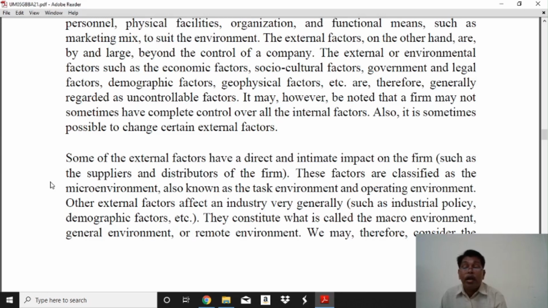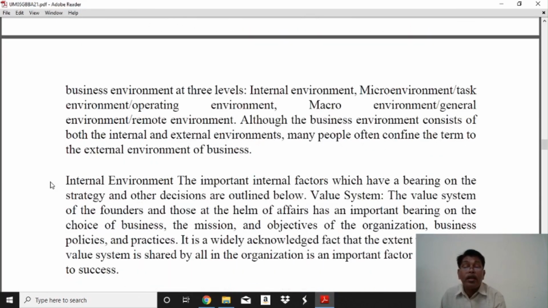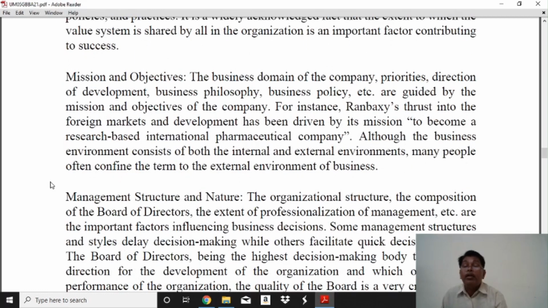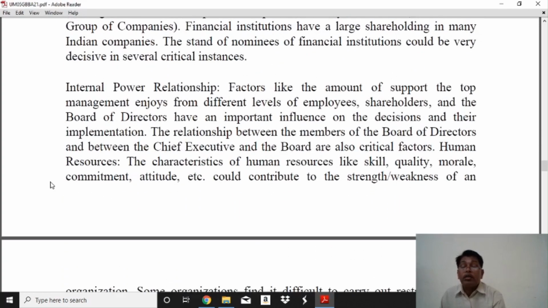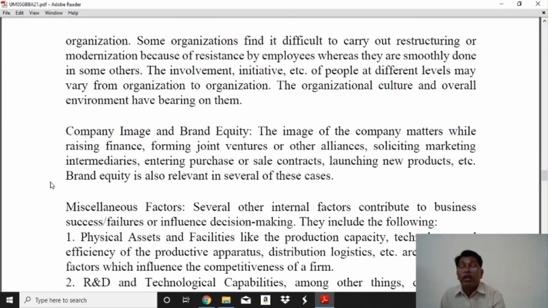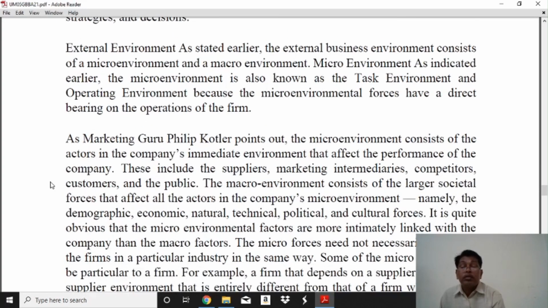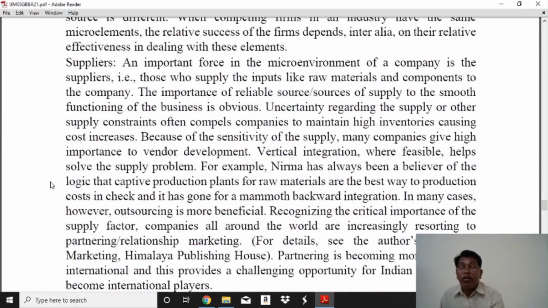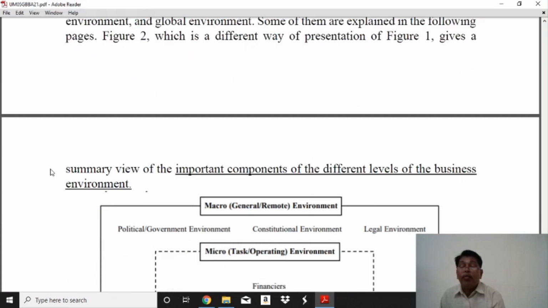Here, in this, the factors available are mission, objective, management structure, nature, and internal power relationship. This is the material provided for this chapter, and it is more important for our exam.